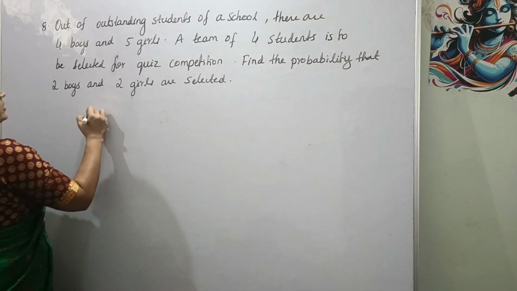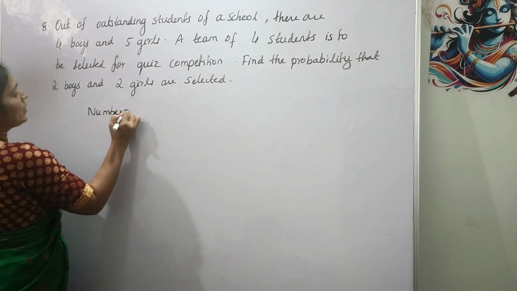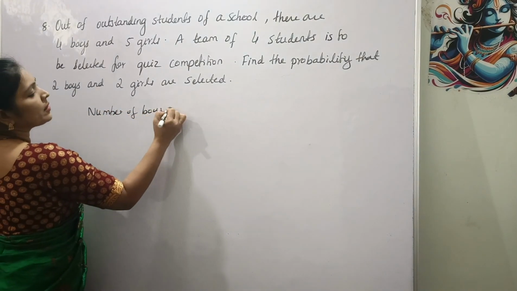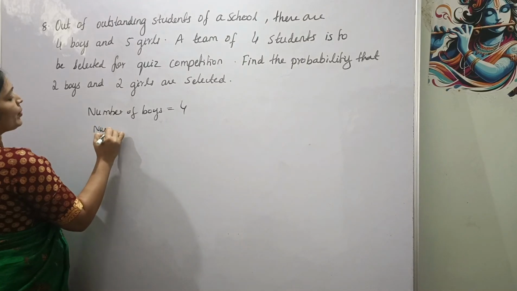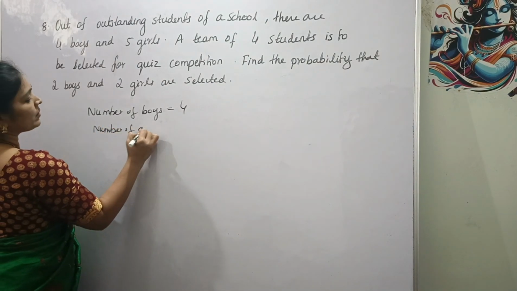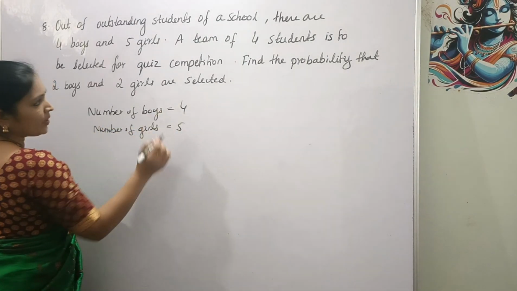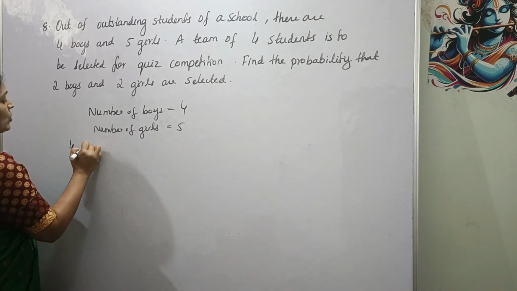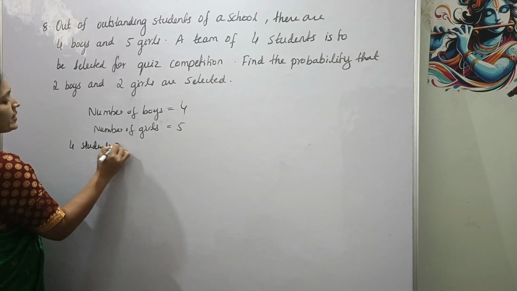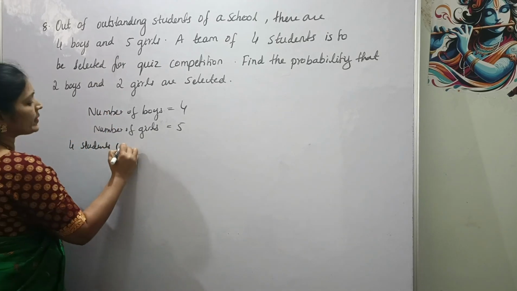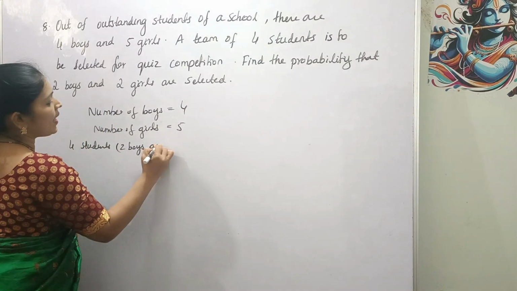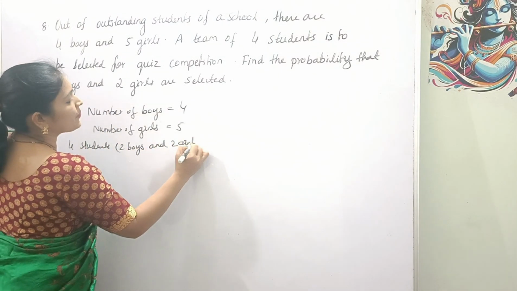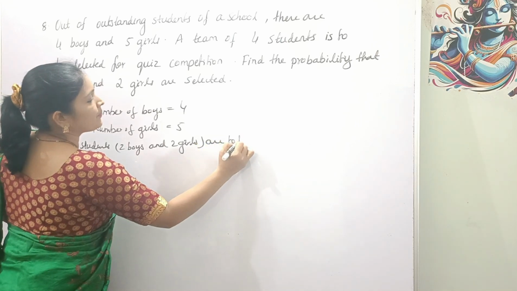Okay, there are 4 boys. Number of boys 4 and number of girls 5. And 4 students are to be selected for the quiz competition, right? 4 students. That is 2 boys and 2 girls, right? 2 boys and 2 girls are to be selected.